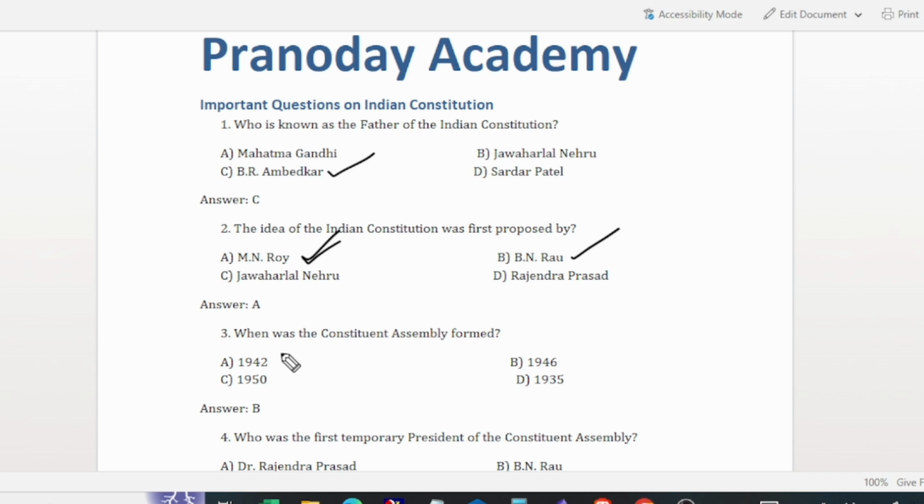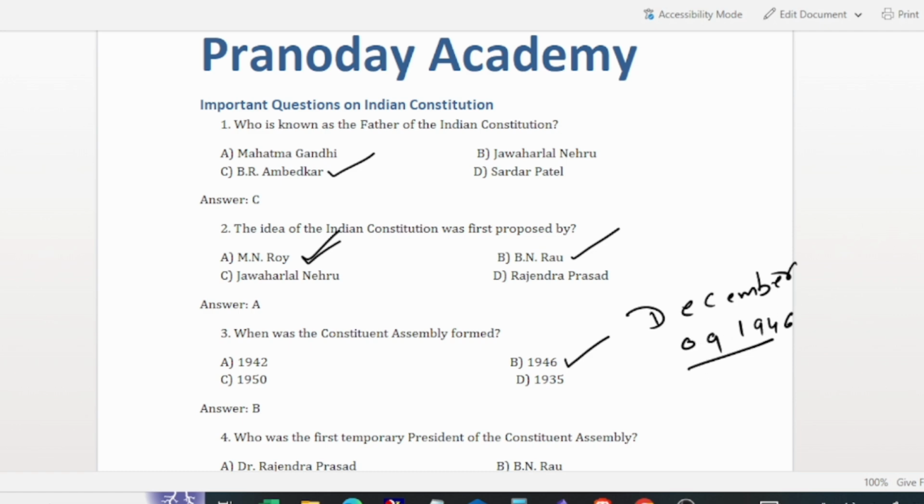And the next question is, when was the Constituent Assembly formed? The Constituent Assembly was formed on December 9, 1946. The first meeting of the Constituent Assembly was held on December 9, 1946. Then they elected a temporary president. The next question is about that only.